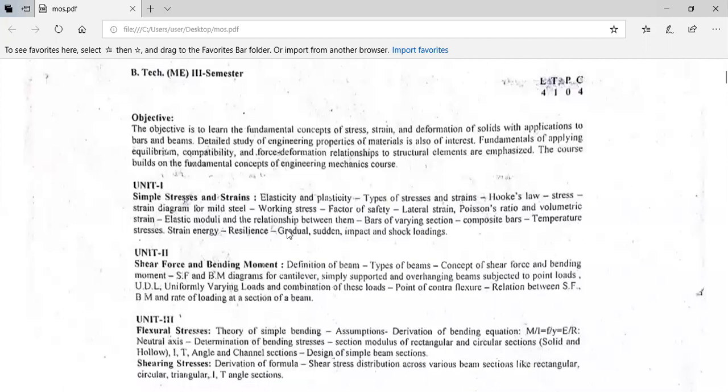Till the proportionality limit, the material follows Hooke's law, where within the elastic limit, stress is directly proportional to strain. There are various regions: the elastic region or elastic behavior, the yielding region, the strain hardening region, and the necking region. Apart from the elastic region, the remaining 3 regions, yielding, strain hardening, and necking, are called the plastic behavior of the material.